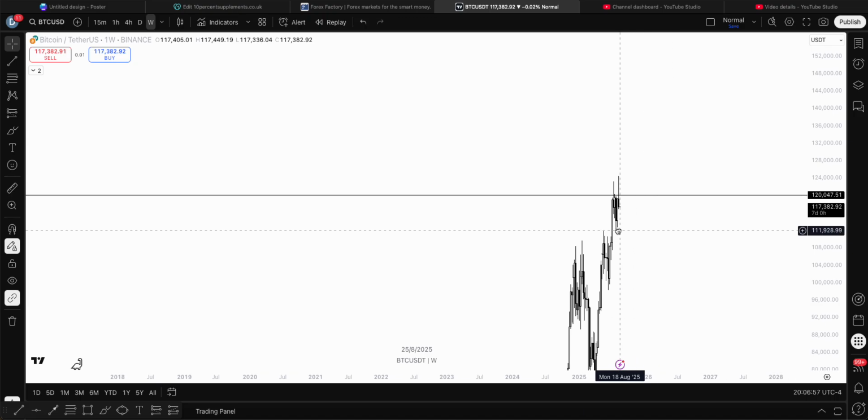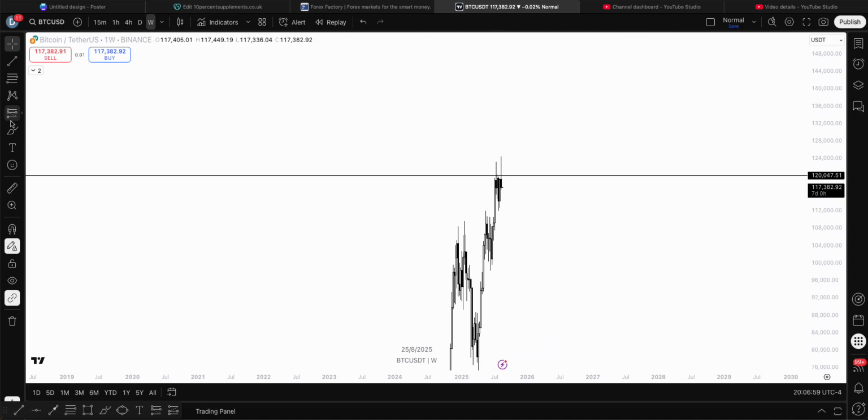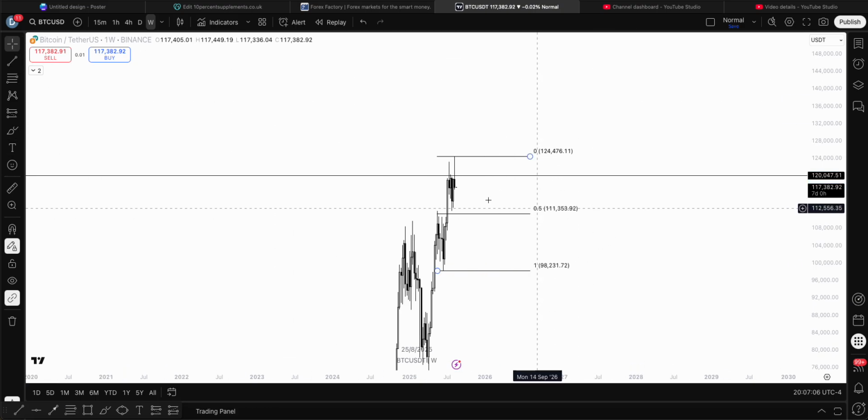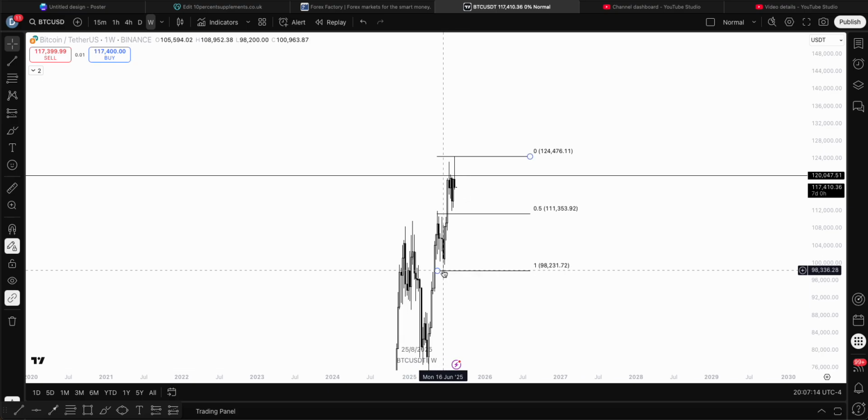Now, where would this lead us if this is to play out? It's essentially this low. So is it viable for this low to get run, right? Does it mean the end of Bitcoin? Is this the top in? I don't think so, right? Even if price sort of nukes here and comes here, all we're doing is heading into a high time frame discount. The last obvious swing low on the weekly time frame, right, is essentially this one.